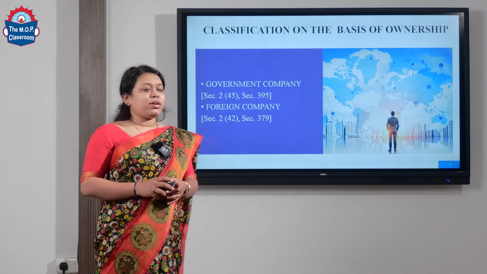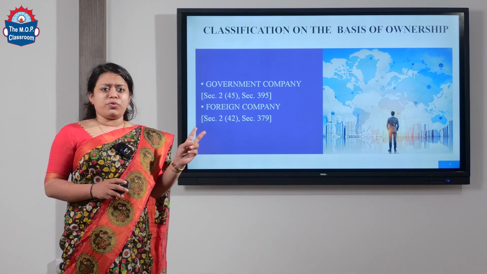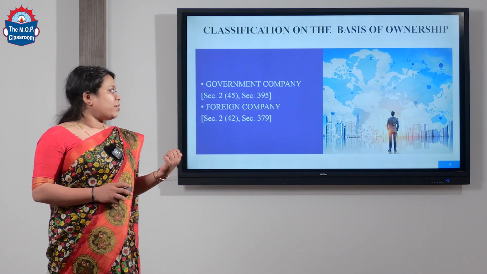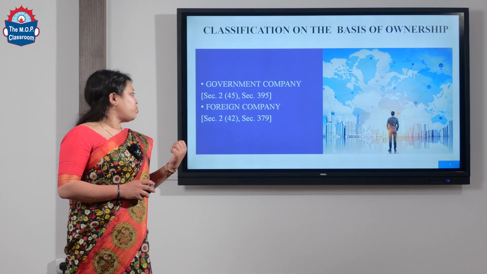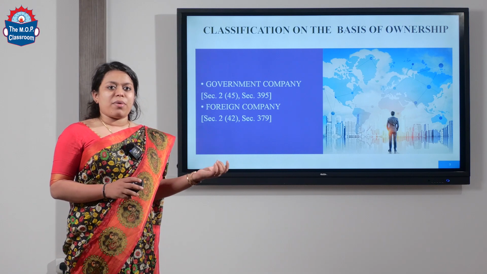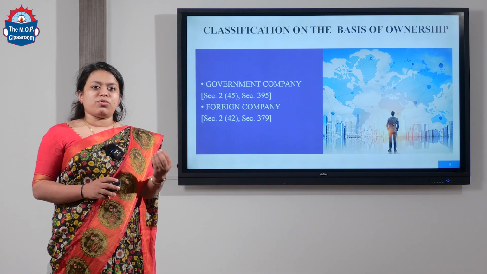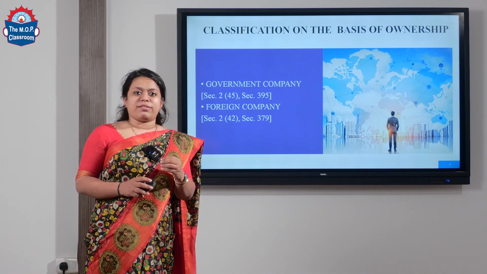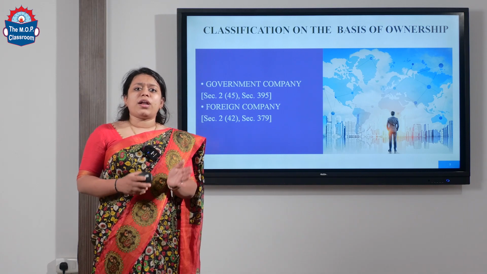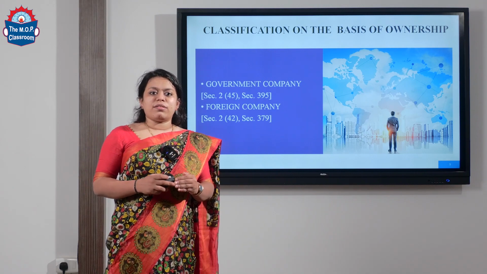Next, let us go to the classification on the basis of ownership, which is of two types. One is government companies and the second is foreign companies. Government companies under Section 2, subsection 40 are, for example, RBI, Reserve Bank of India, and Indian Railways, which are all government companies that hold 51% of the shares. Foreign companies are those which are incorporated outside India and have their operations in India. That is known as a foreign company.